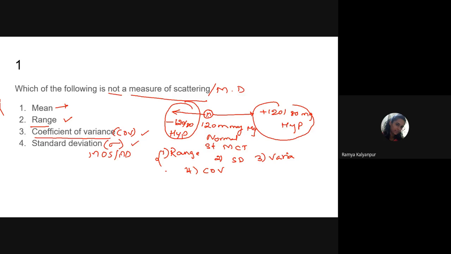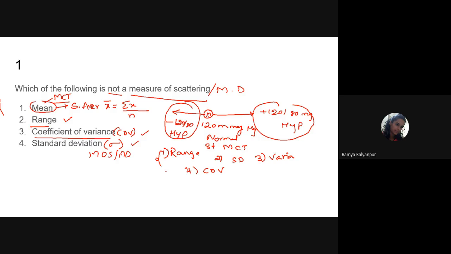Now the first option, mean, we call the statistical average. Smriti, is it audible? Yes, ma'am. Yeah, this we call the statistical average, which is denoted by the formula: mean equals the sum of all the values divided by the total number of observations. So this is a sum, and these are the number of observations, and this is the total number, the sample size, whatever it is. So the sum of all the observations or values divided by the number of observations. Now this mean represents the measures of central tendency.